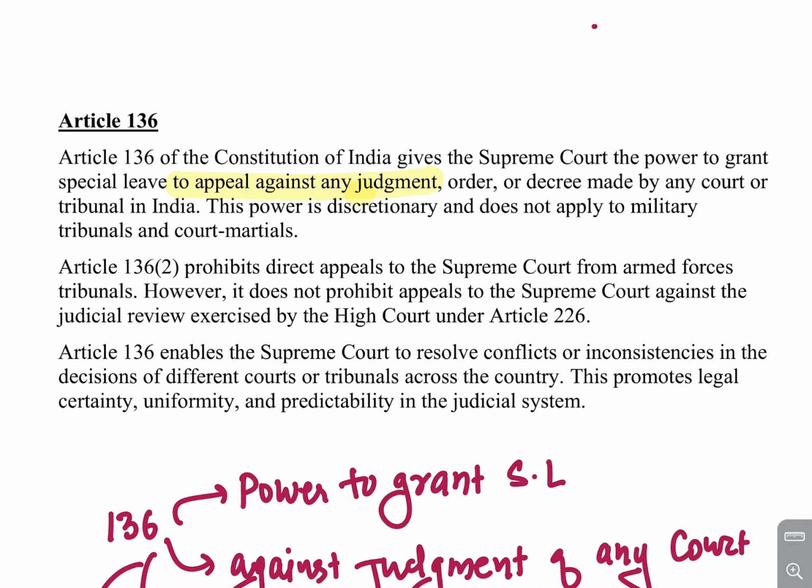Hello and welcome दोस्तों. Today we will see one of the most important articles, that is Article 136. This article is one of those articles which are important with respect to the power of Supreme Court.